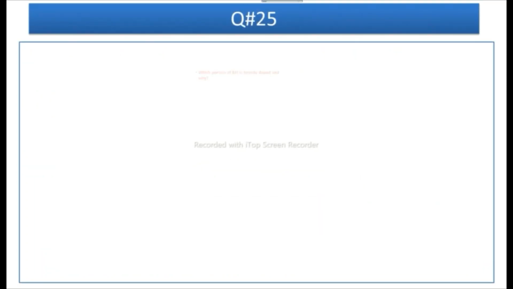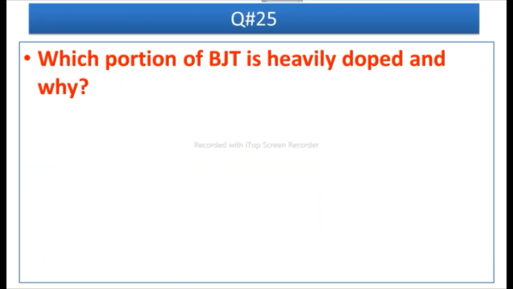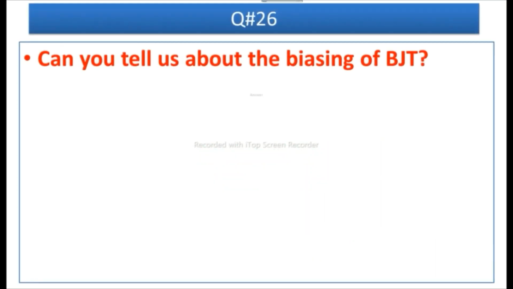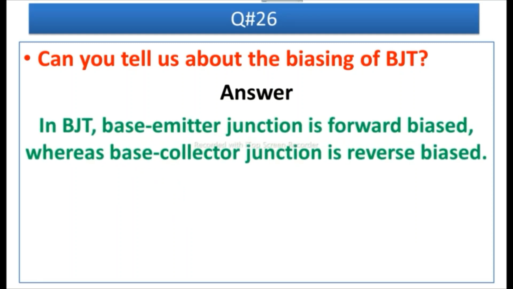Question number 25 is, which portion of BJT is heavily doped and why? Answer is, emitter is heavily doped because its main function is to supply the majority carriers to the base. Question number 26 is, can you tell us about the biasing of BJT? Answer is, in BJT, meaning bipolar junction transistor, base emitter junction is forward biased, whereas base collector junction is reverse